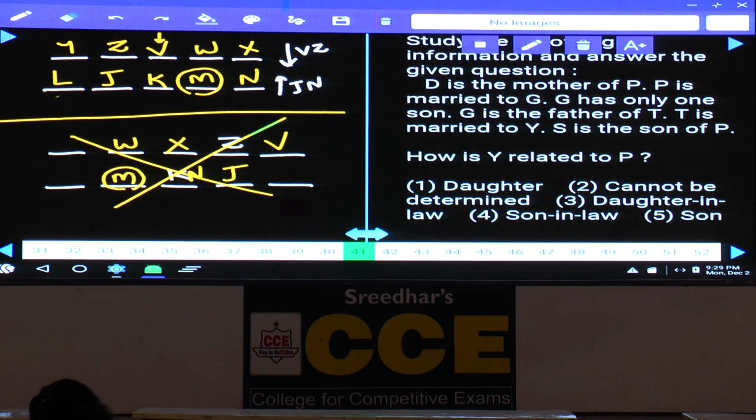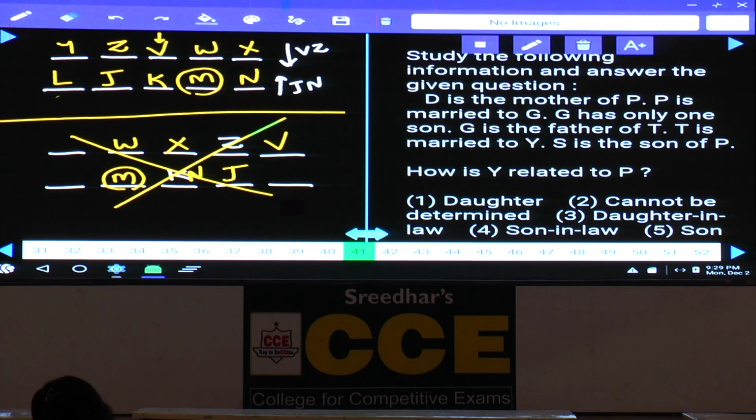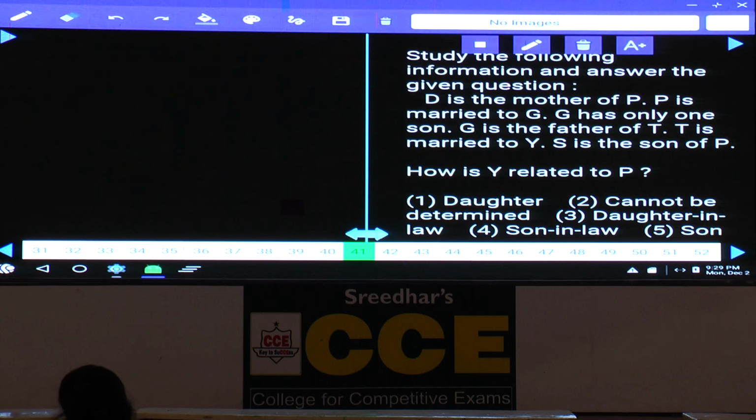Then 41 onwards, 41 and 42, these 2 are based on blood relations. A small set of blood relations for 2 marks was given, 41 and 42. Now in this one, question number 41 and 42, what is the information given here? D is the mother of P. Tell me how to represent this one.